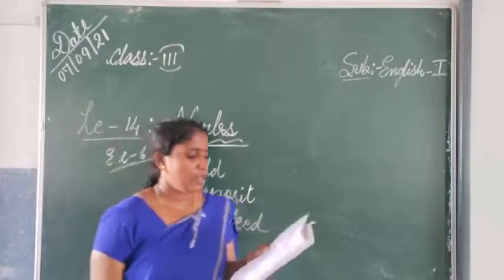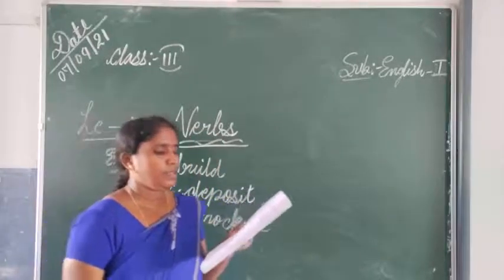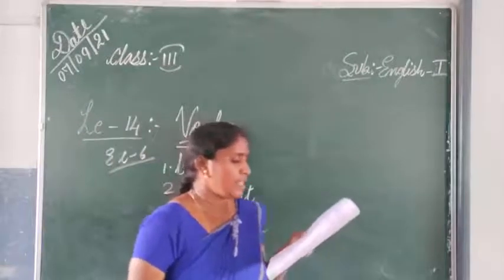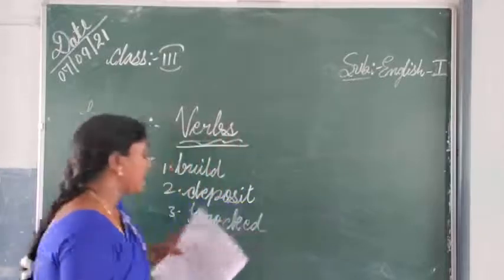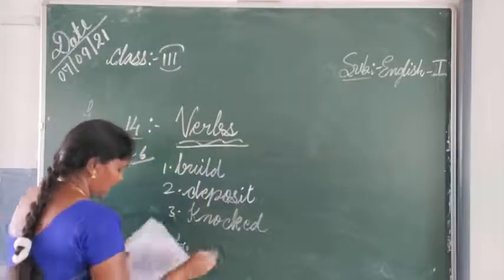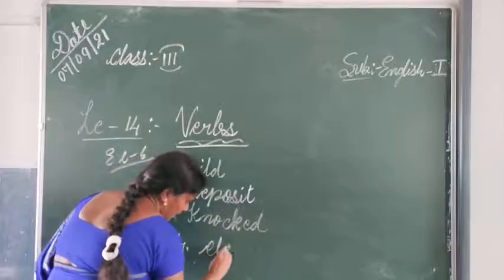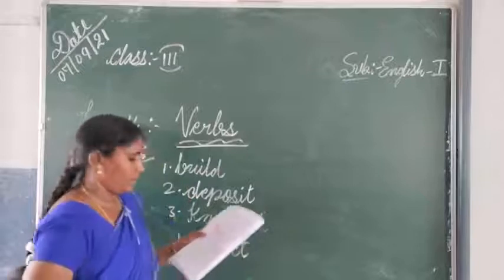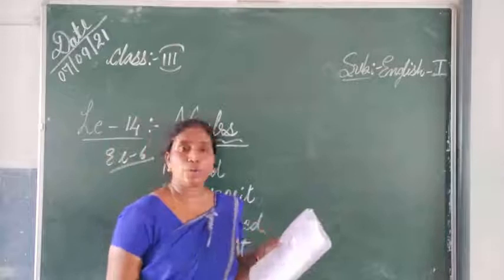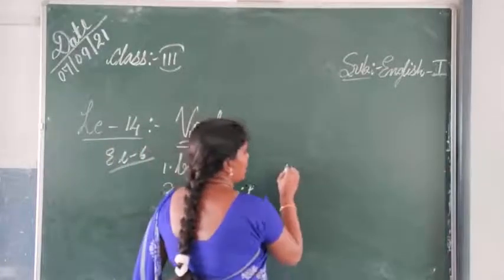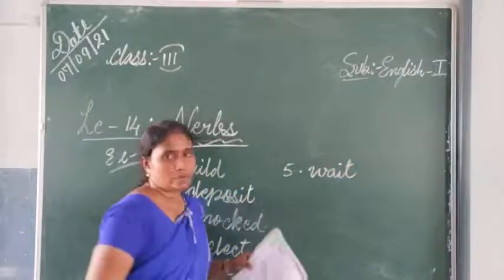Next, if you see the fourth one, we will dash our secretary tomorrow. So we will elect our secretary. E-L-E-C, elect. The next, fifth one, how long can you dash for me? So how long can you dash for me means wait. So this is the one.